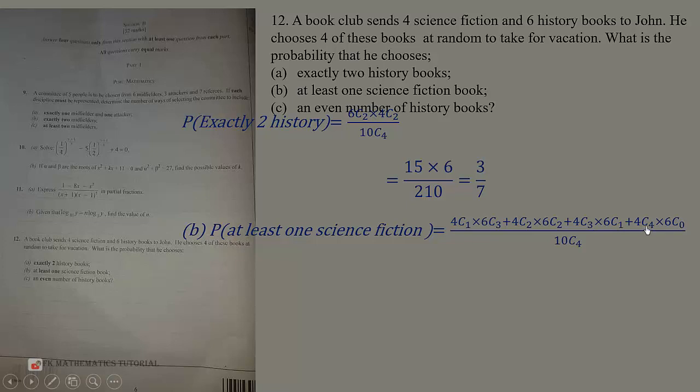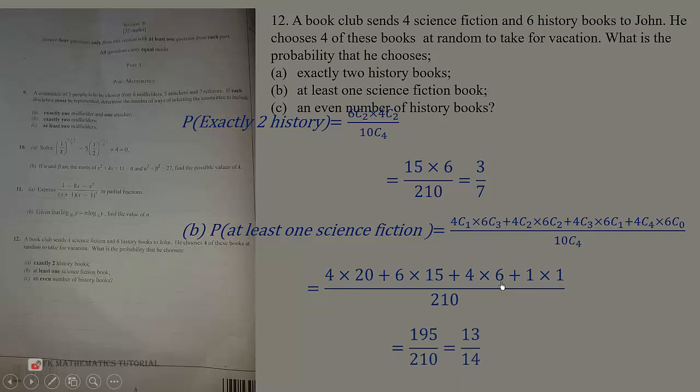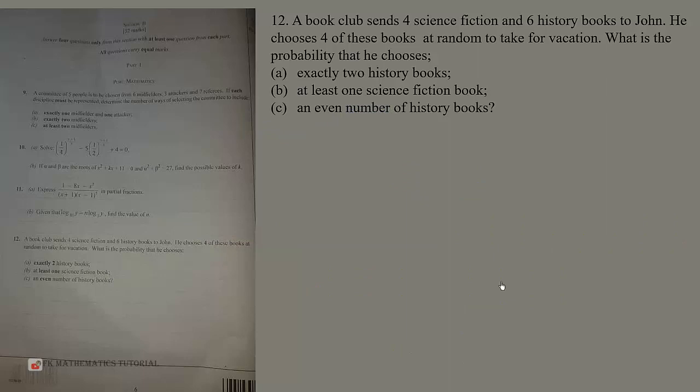Then if you choose all 4, it means you choose none of the history books. So all over the total, which is 10 combination 4, and that will give us 195 over 210, which is 13 over 14.